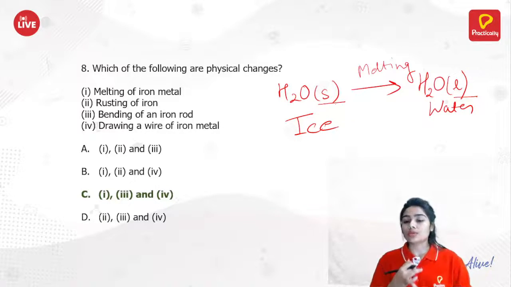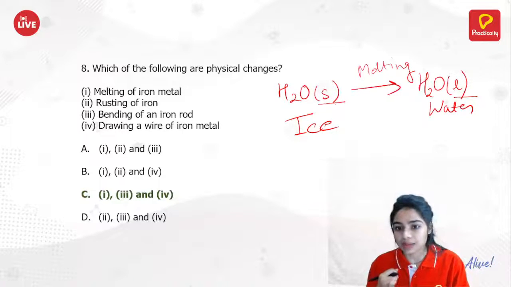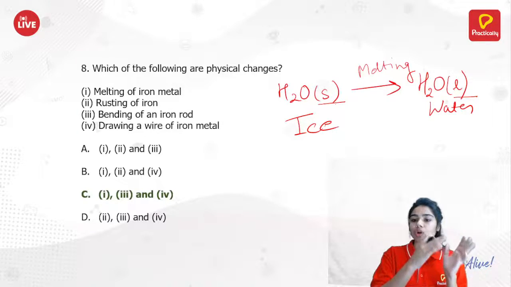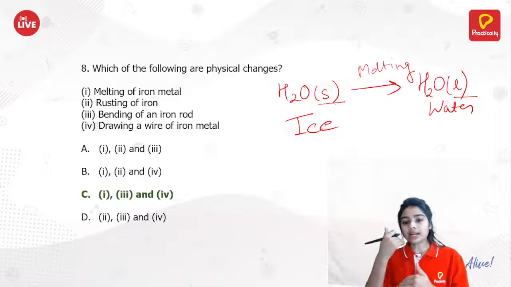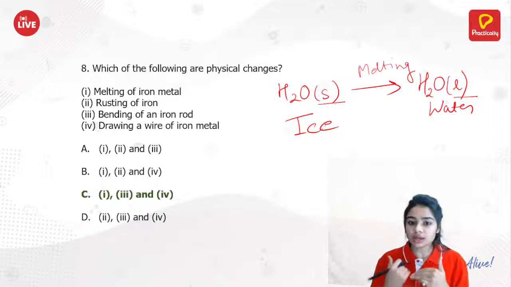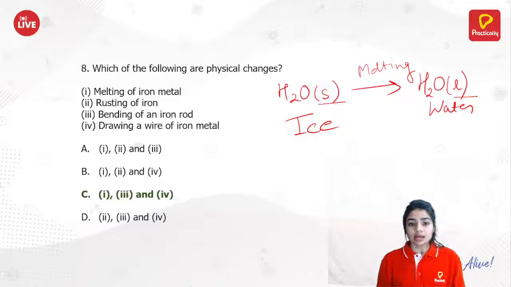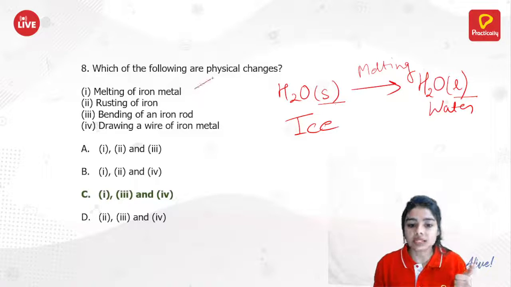Another thing you can observe is that in physical changes, generally changes are reversible. Like we can convert water to solid and solid to liquid again. So these are reversible changes. But in chemical change, generally or mostly, the changes are irreversible. So melting of iron metal is just a physical change.